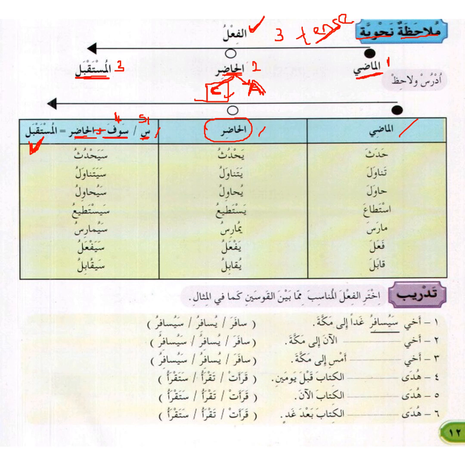So in morphology, when they are dividing the verb, they put this mustaqbal and hadir under what? Mudari.